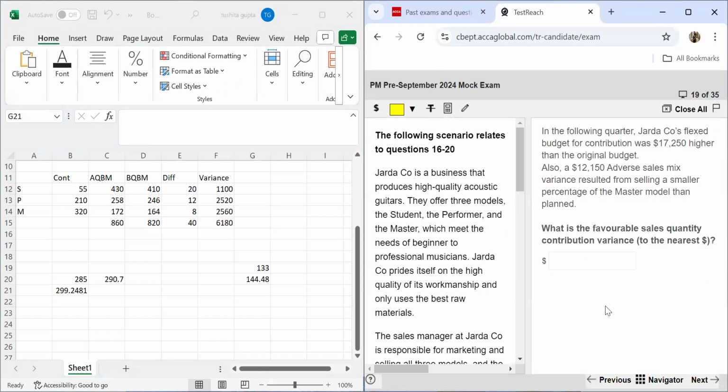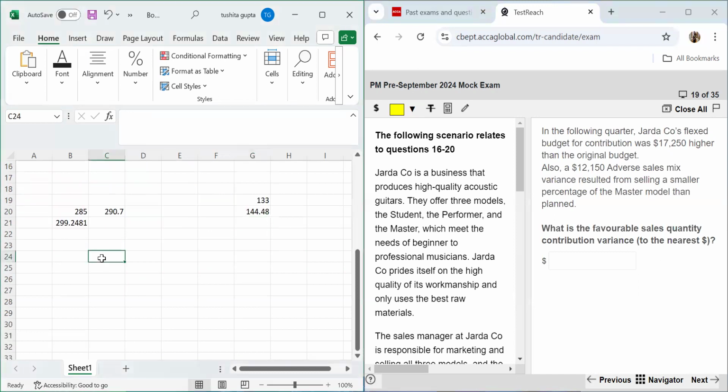Moving forward to the second last question. In the following quarter, Jarda company's flexed budget for contribution was 17250 higher than the original budget. Also, a 12150 adverse sales mix variance resulted from selling a smaller percentage of the master model than planned. So you have to tell what's the favorable sales quantity contribution variance. So we know that the sales volume variance is equal to the sales mix variance plus the sales quantity variance.